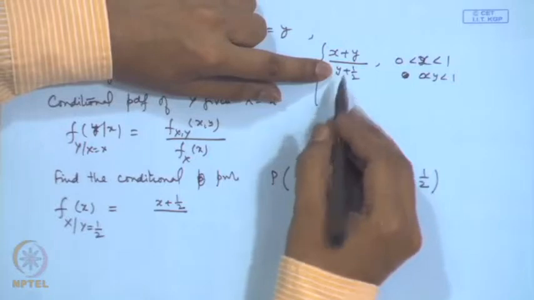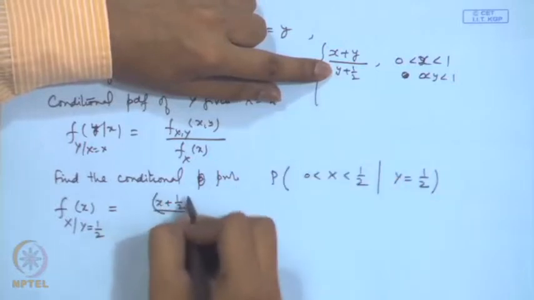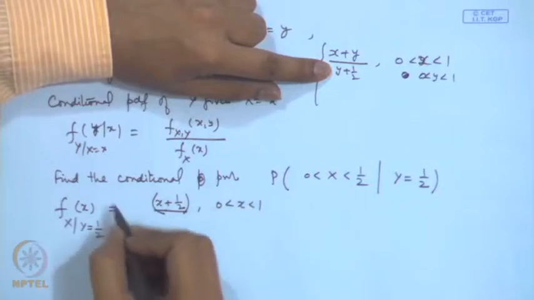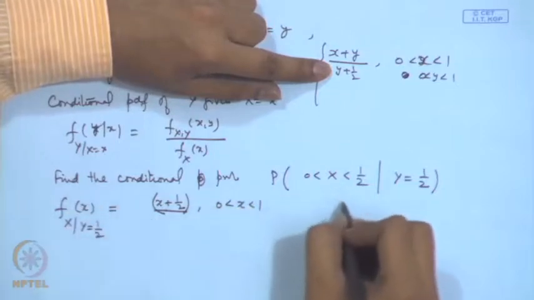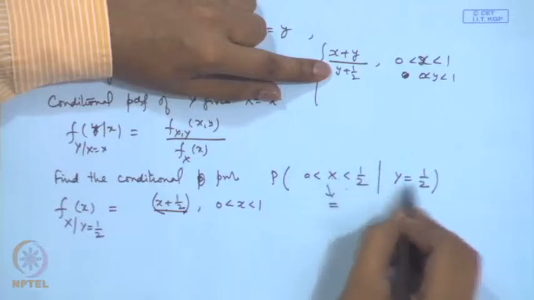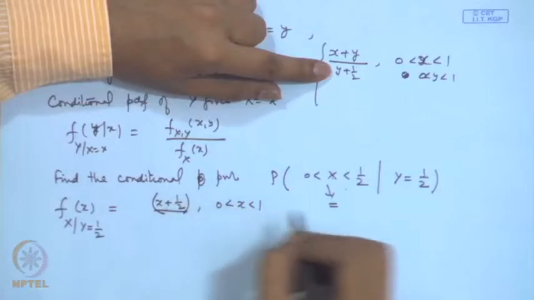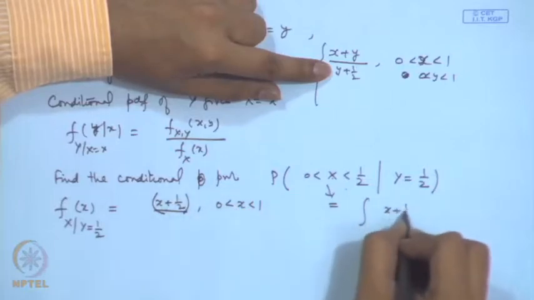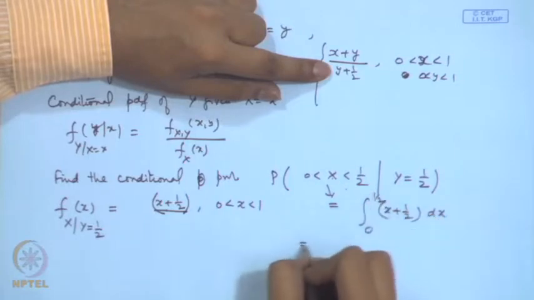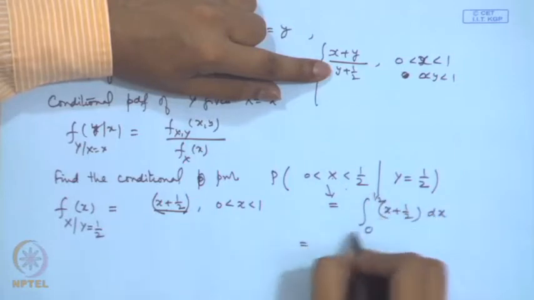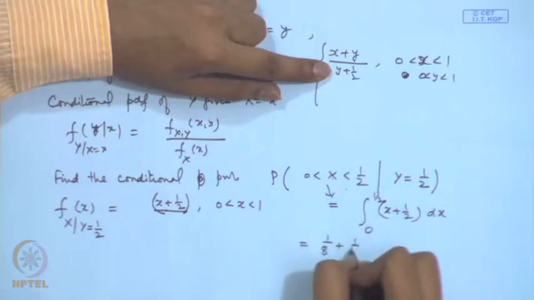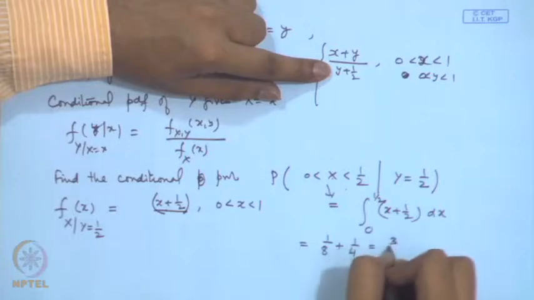Now y is equal to half, so this will become 1. So, the density is simply x plus half, 0 less than x less than 1. Now, if I want the conditional probability of 0 less than x less than half given y is equal to half, then I will be integrating this density, x plus half from 0 to half, that is equal to x square by 2, that will be 1 by 8, plus 1 by 4, that is equal to 3 by 8.